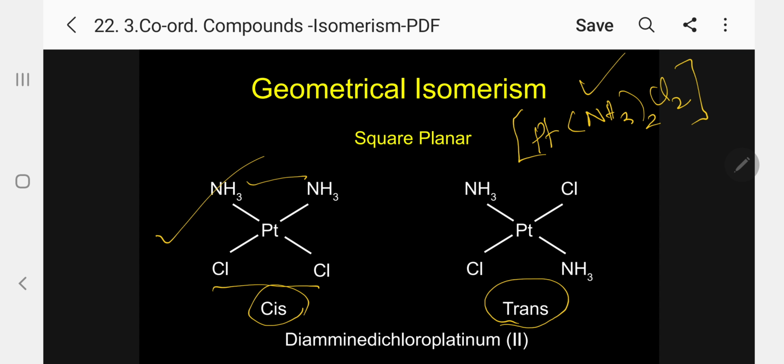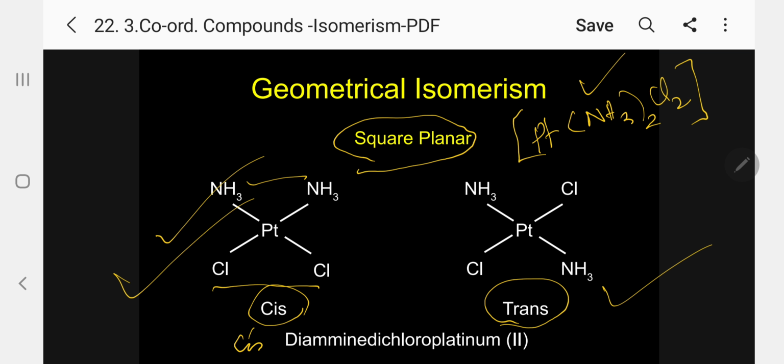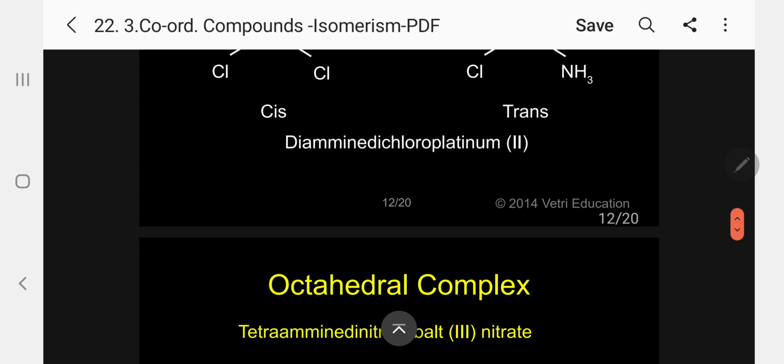So both, the name I can say, is diamminedichloroplatinum 2. This is the name. Only thing I have to add here: this compound I will call cis diamminedichloroplatinum 2, and this I will call trans diamminedichloroplatinum 2. This is the specific example for geometrical isomerism. Please follow. So geometrical isomerism is possible in square planar complex.